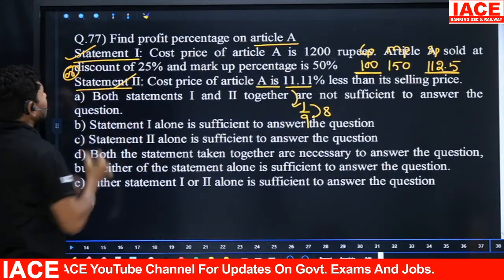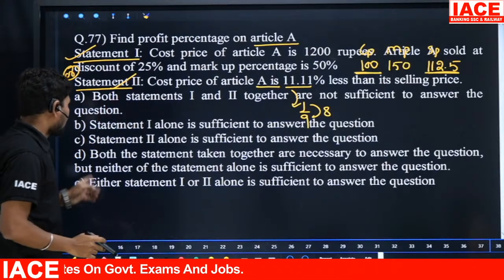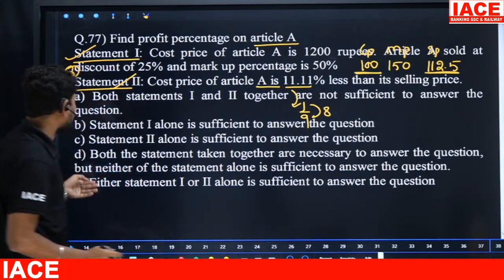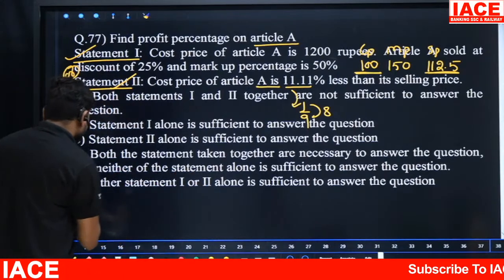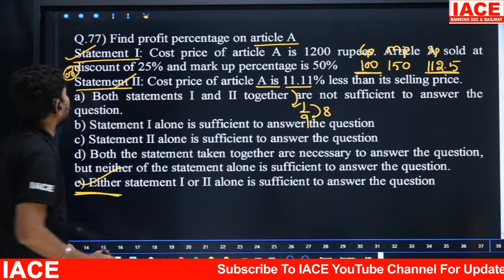That means we can say statement 1 or 2 is satisfying to getting an answer. Here is what? Not neither nor, either or is required. Either statement 1 or 2. That means option is what? E. E option is correct to getting an answer of this question.